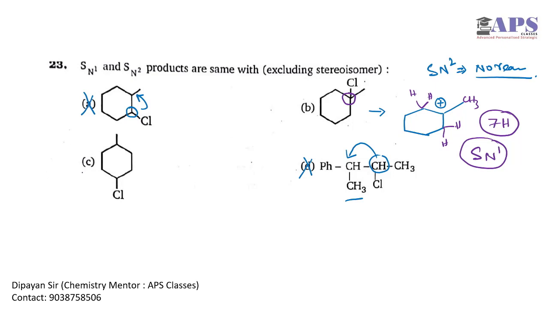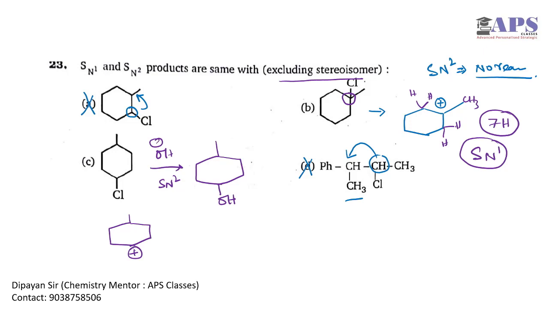If we see option C, this is a 2-degree carbon which can give a pretty good amount of SN2. Suppose we add a nucleophile, OH minus, and this will be our product of SN2, because stereochemistry is not needed here, as stereoisomerism is excluded in the question. Now for SN1 also, if we see, this is our initial carbocation. This carbocation cannot rearrange because after rearrangement it will become less stable. Why?